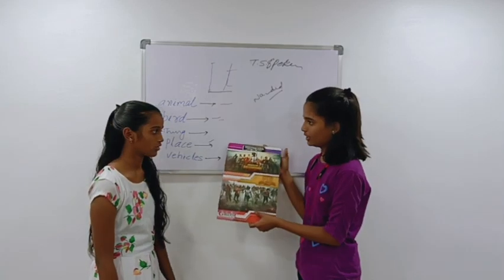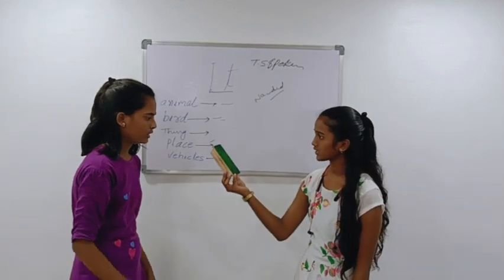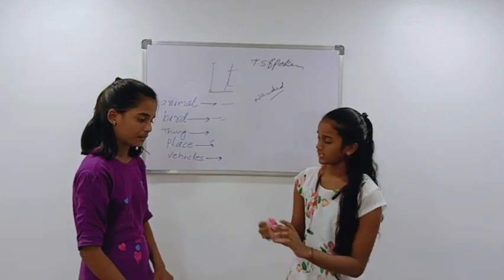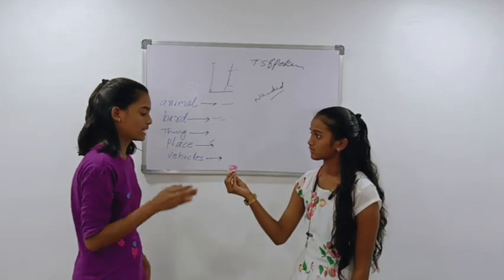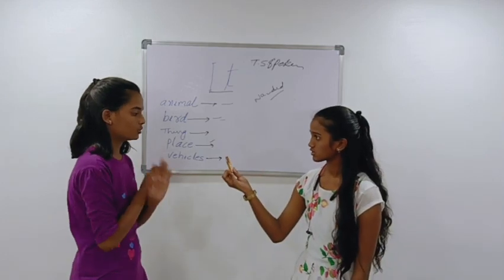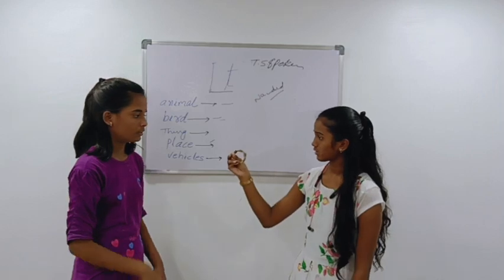Is it stool? No, it is not stool. It is pad. Is it pen? No, it is not pen. It is duster. Is it marigold? No, it is not marigold. It is rose. Is it watch? No, it is not watch. It is bangle. Is it pen? No, it is not pen.